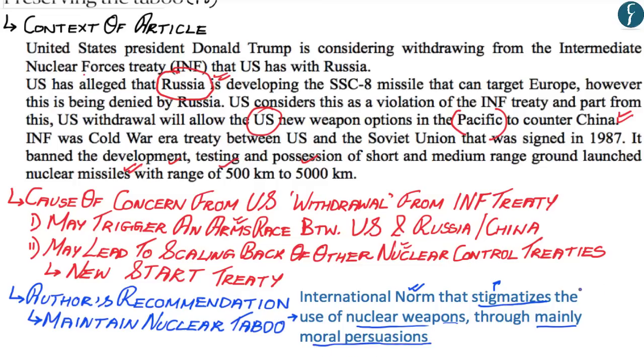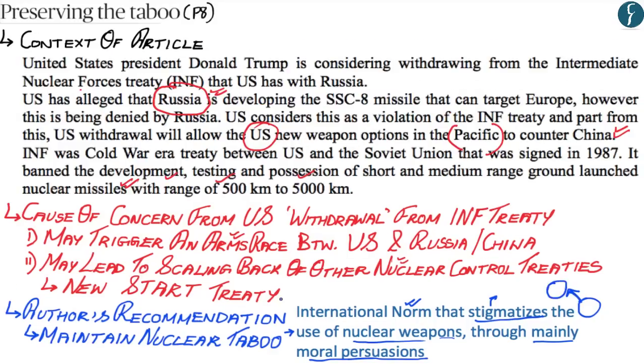Wherein what has happened is that the global community, especially non nuclear powers, have built up pressure on the nuclear powers not to use their nuclear weapons. And therefore, the author has recommended that the global community should continue to maintain the nuclear taboo on the United States so that it does not withdraw from or weaken the nuclear control treaties.